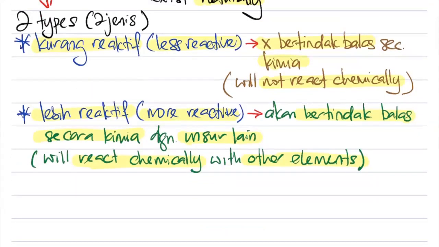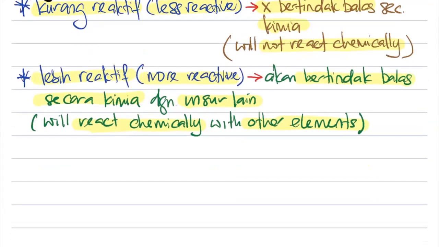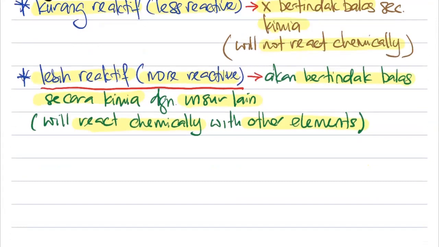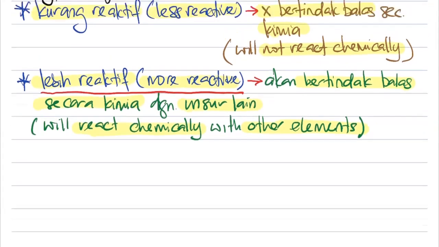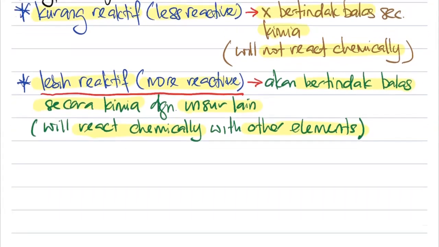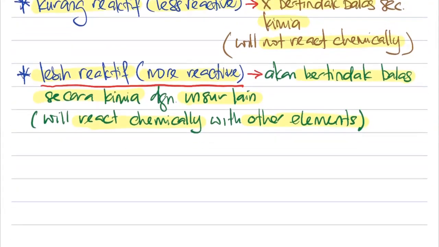So today, right now, what I'm going to do is we are going to talk a little bit extra about the reactive ones. When we talk about mineral which is reactive, that means dia boleh bertindak balas secara kimia dengan unsur lain. It can react chemically with other elements.